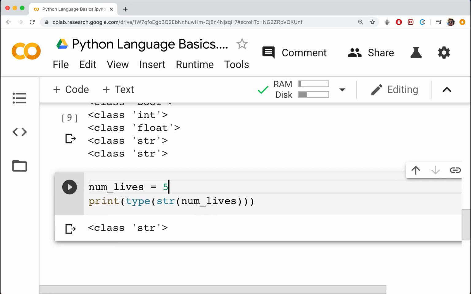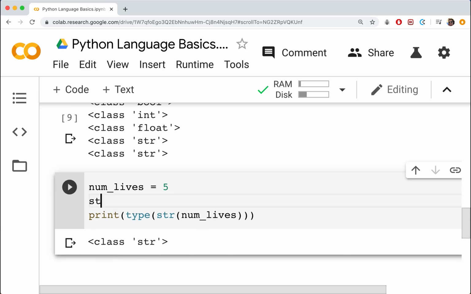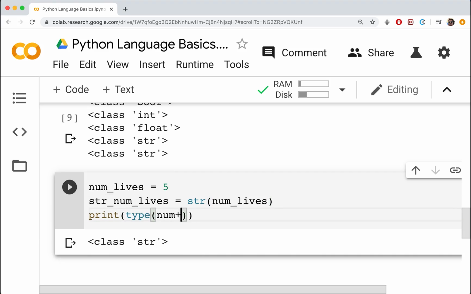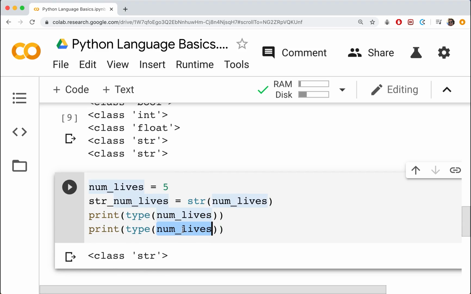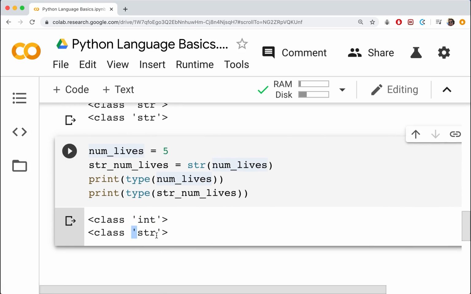Just to demonstrate that, I'll do something like this. We'll do string num lives is going to be equal to basically this. Then I'm going to print out the type of number of lives, and then the type of string number of lives, like that. So one's an integer and one's a string, even though when I print them out, they both look the same.